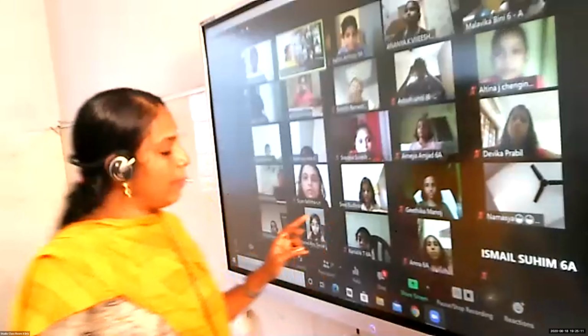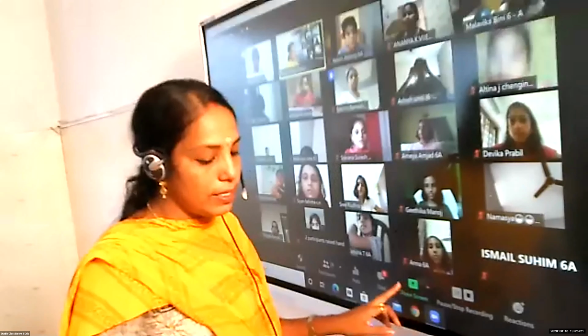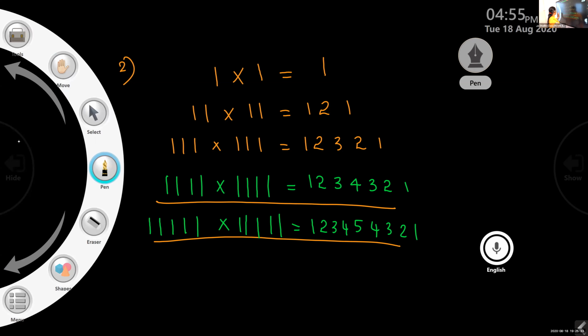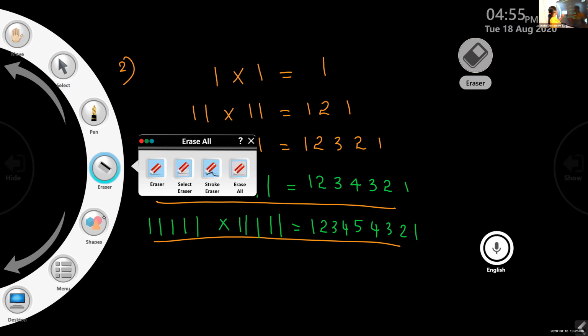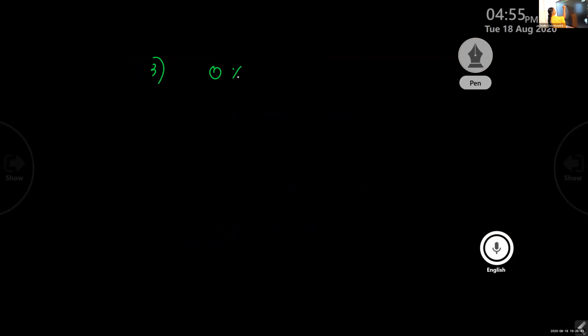Okay. Now I'll give one more pattern. Now, third one. Third pattern. 0 into 9 plus 8 equal to 8.